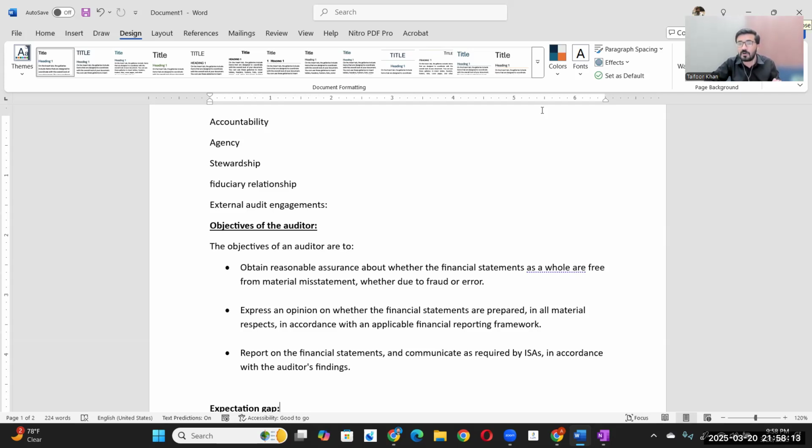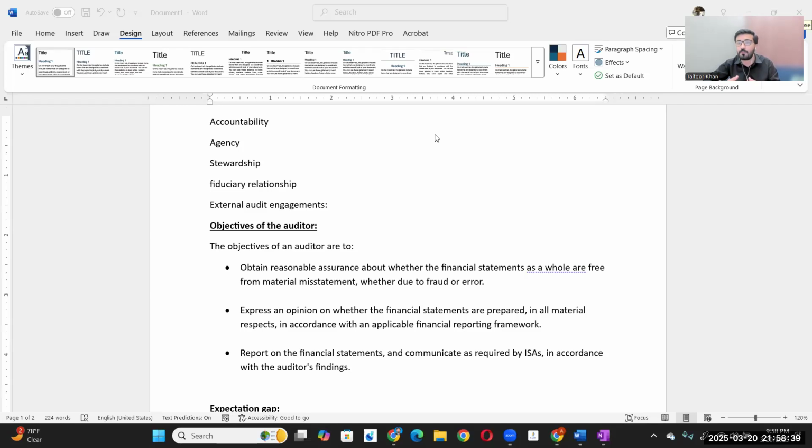Sufficiency deals with the quantity. Appropriateness deals with the relevance and quality. If my evidence is not relevant, there is no use of the quantity. Understood? That is the main thing. So the auditor has to obtain all this. Now, after obtaining sufficient and appropriate audit evidence, he has to express his opinion.